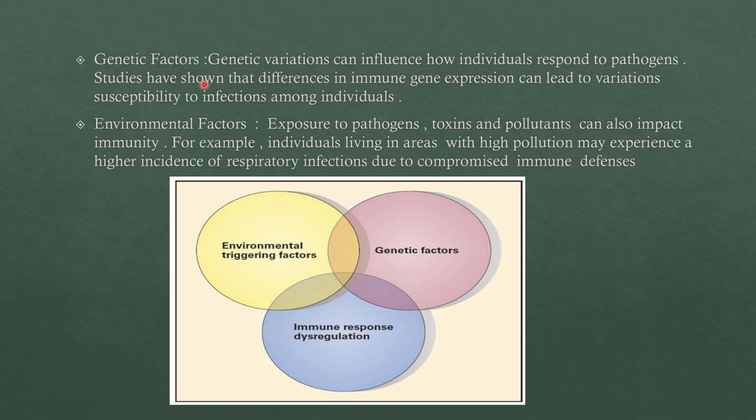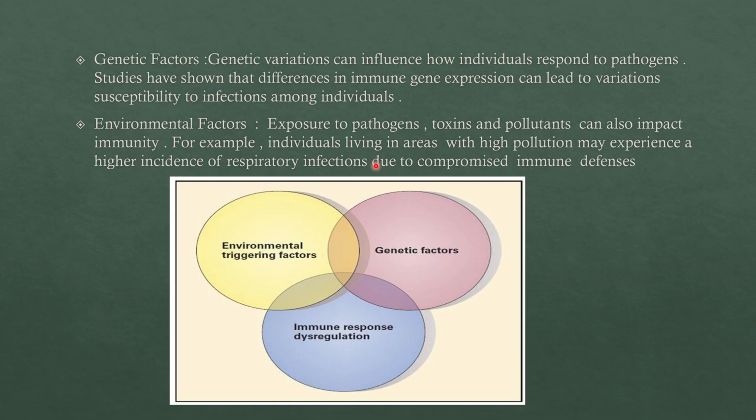For example, some people naturally fight infections better, whereas other people get sick more easily, though they have the same kind of food and are exposed similarly. So the level of immunity may vary because of the genes. It means how actively the immune related genes are working in the body. That's what it means.